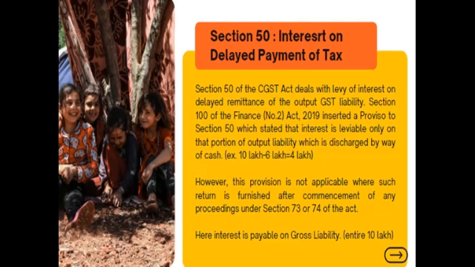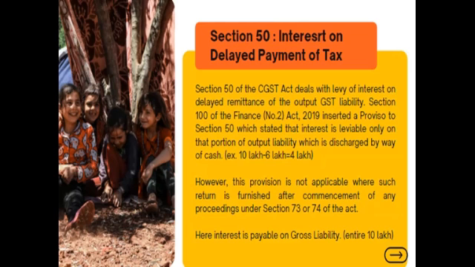Before the amendment was introduced in section 50, the interest was charged on the entire amount, which is rupees 10 lakh. But there is a point to be noted down. However, this proviso is not applicable where the return is furnished after commencement of proceedings under section 73 or 74 of the CGST Act.